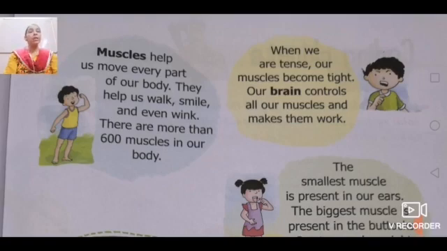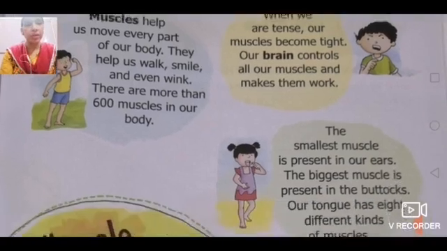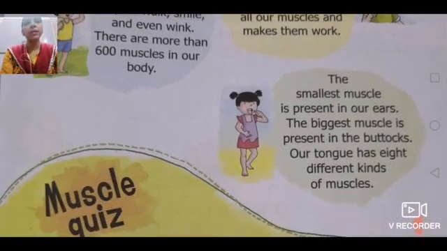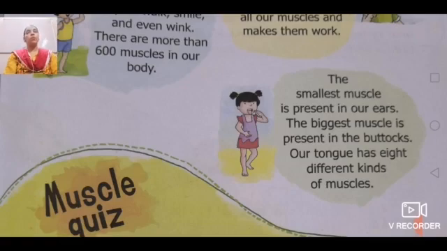Our brain controls all our muscles and makes them work. It is very important. The smallest muscle is present in our ear. The smallest bone is also present in our middle ear. Remember that also. Similarly, the smallest muscle is also present in our ear.